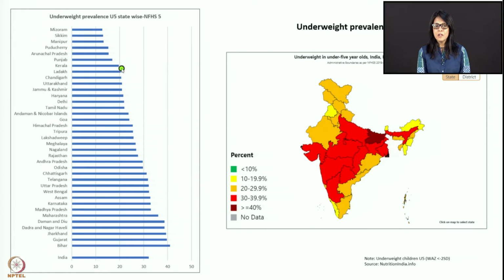States which are doing reasonably well, I would say reasonably well compared to the India standard, not necessarily the world standard, include a few states from the northeast: Mizoram, Sikkim, Manipur. Puducherry is doing pretty good compared to India. Also Arunachal Pradesh and Punjab. Here you can see again pretty much the same states. All the red areas are underweight, about 30%. Not that we want 20 to 29% children underweight, but it is just a comparison to the India standard.